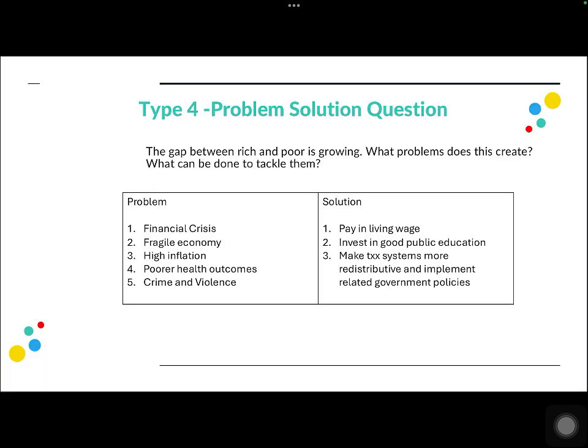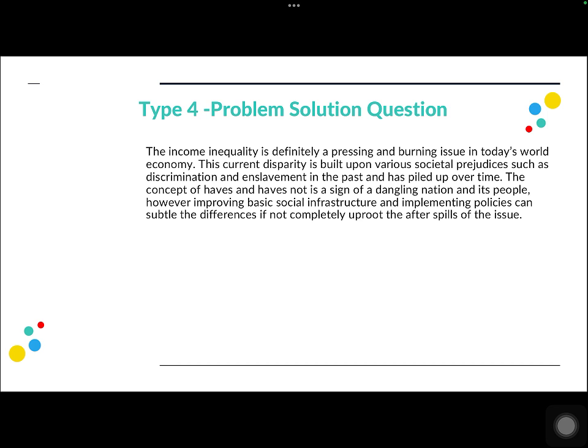So this is the problem solution question that we discussed, which was about income inequality, right, and how it is growing. The question asks what problems does this create and what can be done, or what are the solutions that can be taken to tackle them. We had generated our points, and on the basis of those points, our thesis statement acknowledged both of these questions, mentioning that the concept of haves and have-nots is a sign of a dangling nation and its people, right?